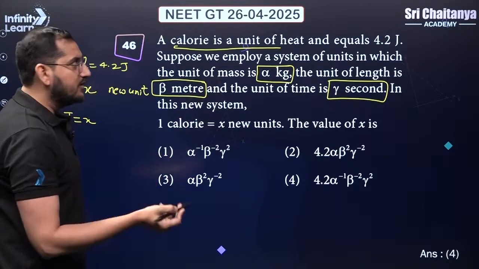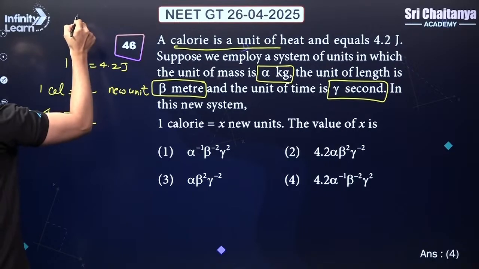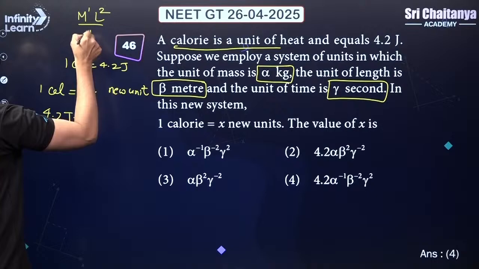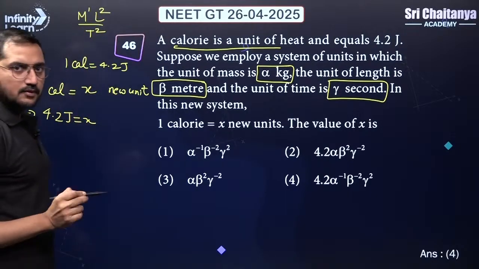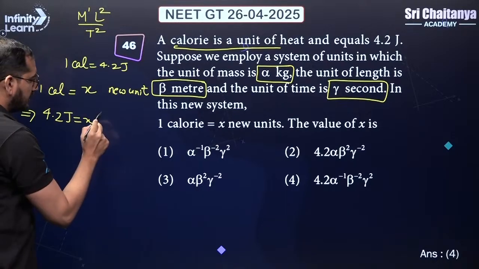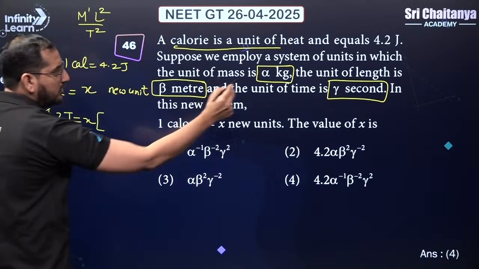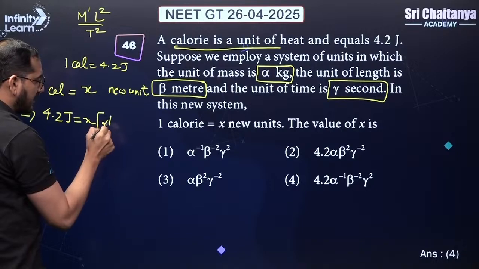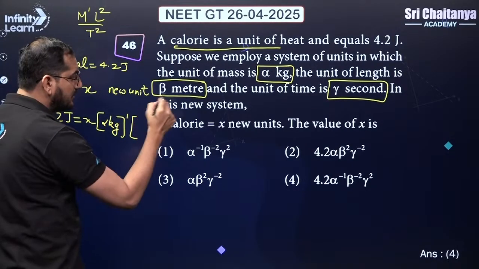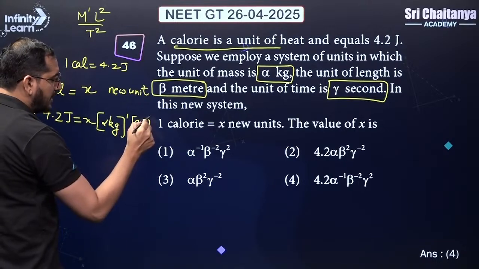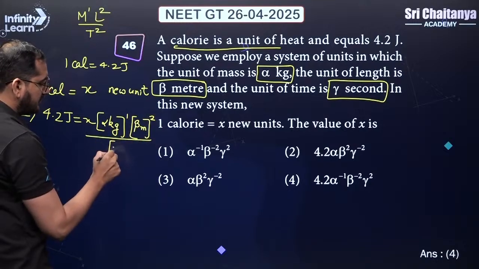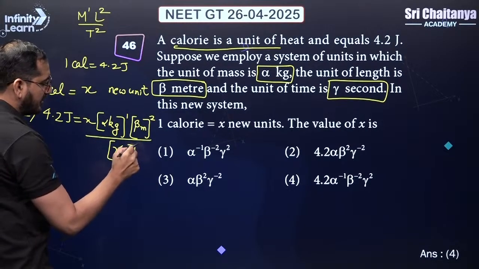Since we are talking about energy, we know that the dimensional formula for energy is M power 1, L power 2, and T divided by T power 2. Okay, kg meter square per second square. So for the new unit, instead of this M, I am going to put alpha kg. So that alpha kg will come over here. Power is 1. For the length, we have beta meter. Power I will use as 2. In the denominator, we have gamma second, and here also power is 2.